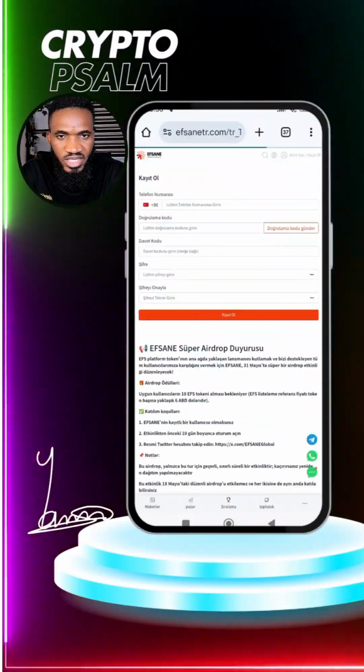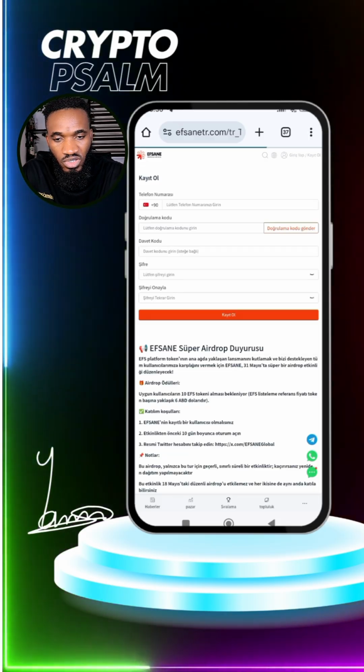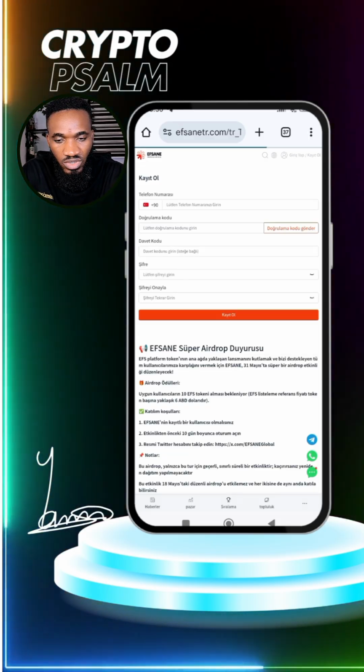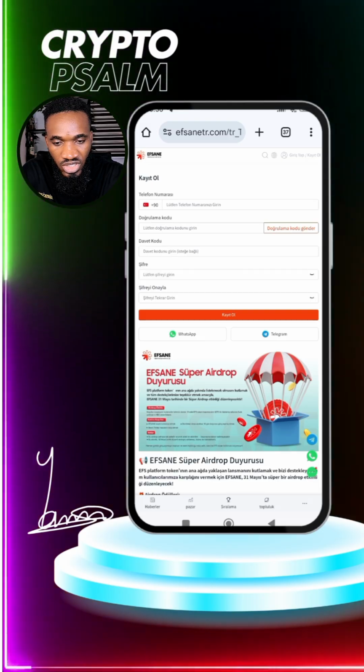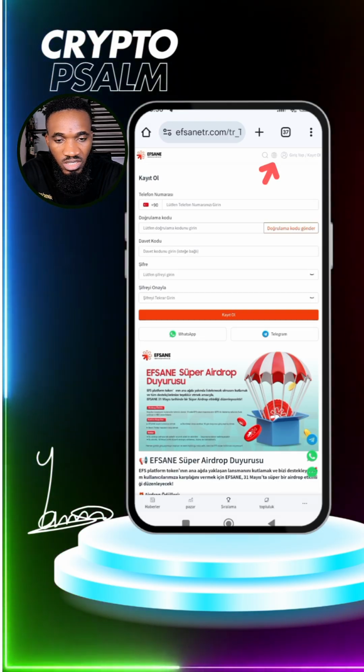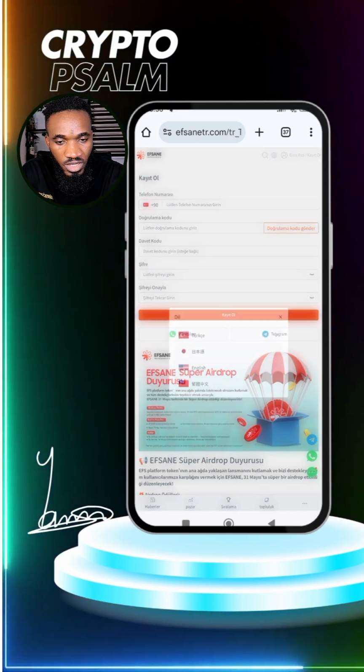Let's go. So this is it right here. Once you copy the link and paste it in your browser, you are going to be directed to this very platform right here where you have to create your account. You can see that right now this is not in English. So let's put it in English. To put it in English, click on this web logo here.